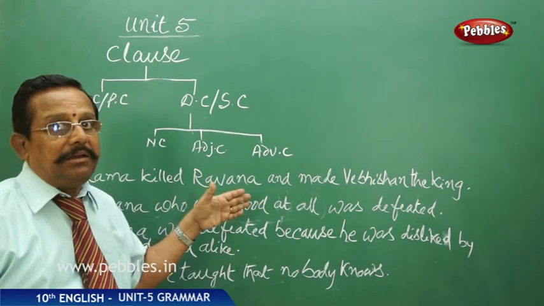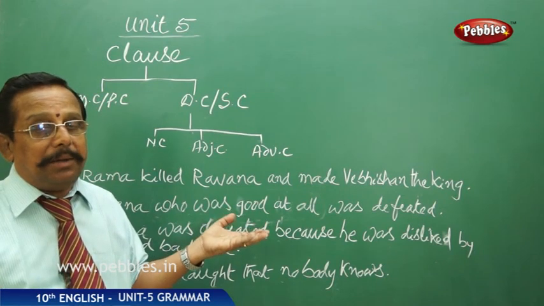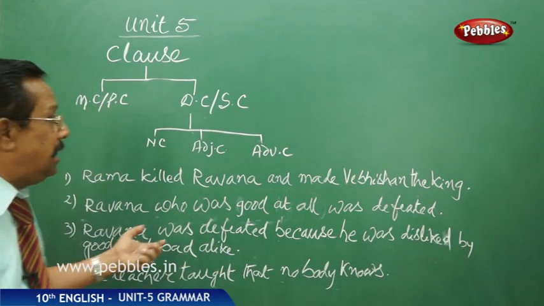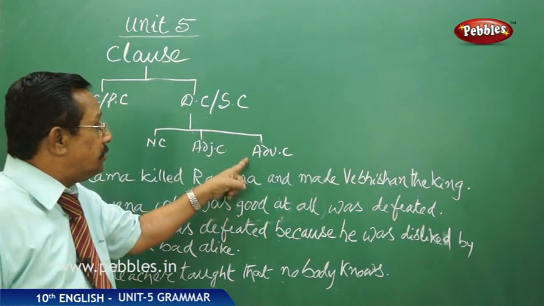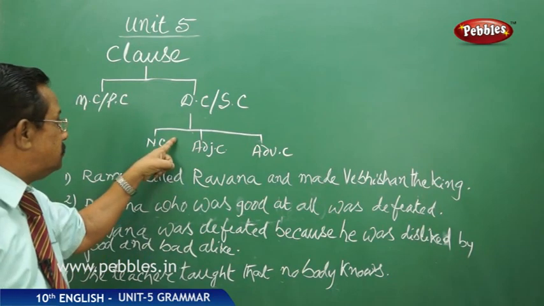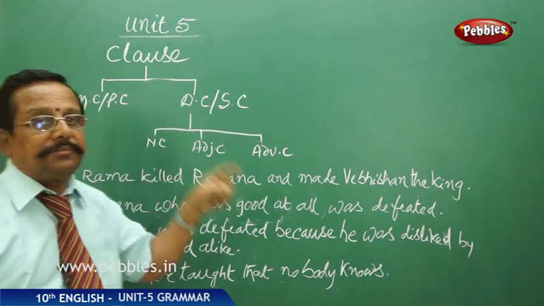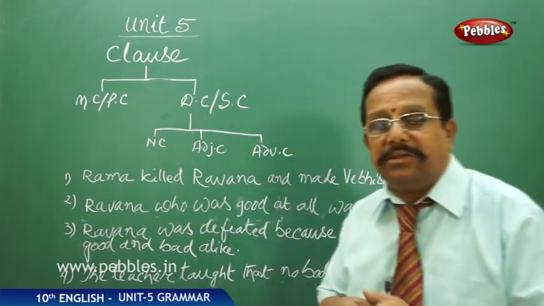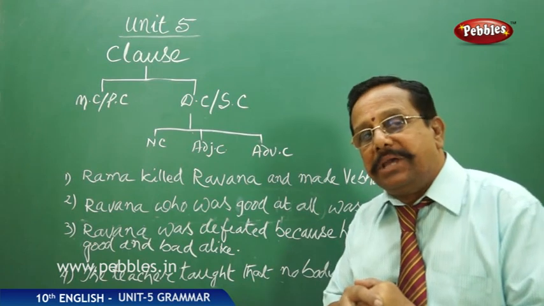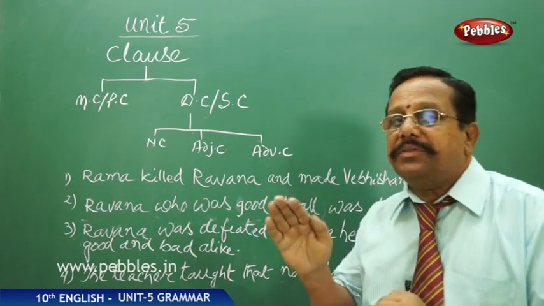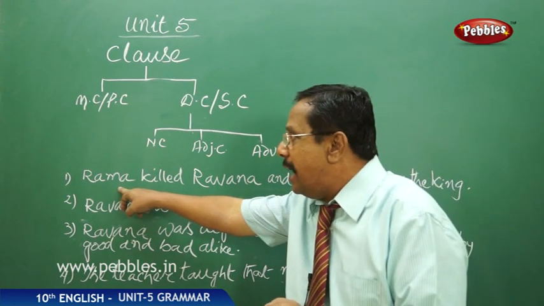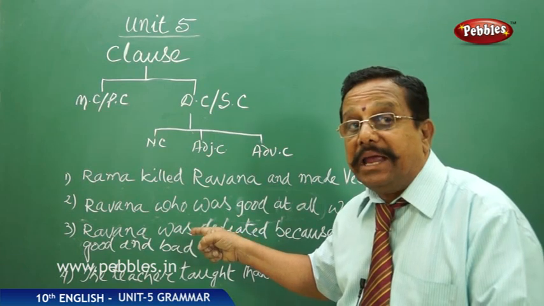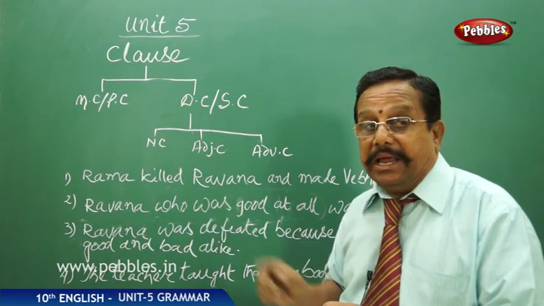After we have seen the difference between the main clause and dependent or subordinate clause, we have to see what is this class, what is this class, and what is this class. A noun's function in a given sentence is that it stands as the subject or the object of the sentence. Now let us take it. Rama killed Ravana. Who does the work of killing, or who did the work of killing?